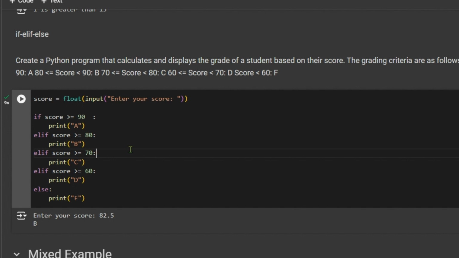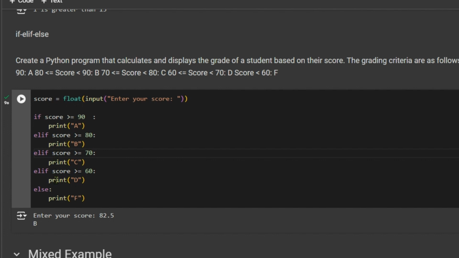So that's the reason. The only difference between if else and if elif else is that here the program will check for multiple conditions, not just two. So it is checking whether the score is greater than or equal to 90, then the grade is A. When it is greater than or equal to 80, grade is B. Greater than or equal to 70, grade is C. Greater than or equal to 60, grade is D. And when all the conditions are checked and the last condition is left, then you can use else there. That's the reason we call this statement if, elif, else.